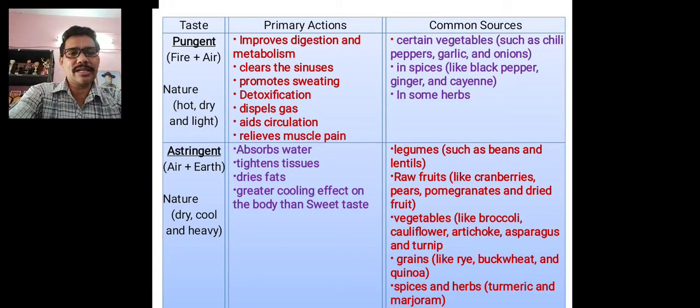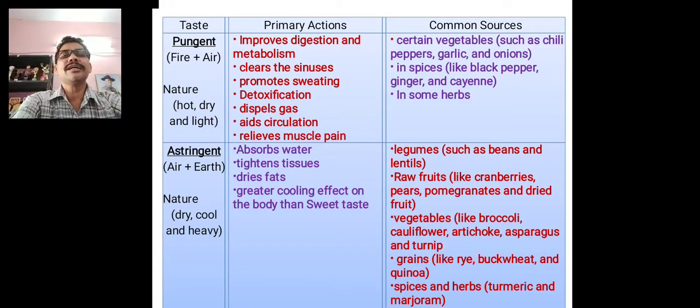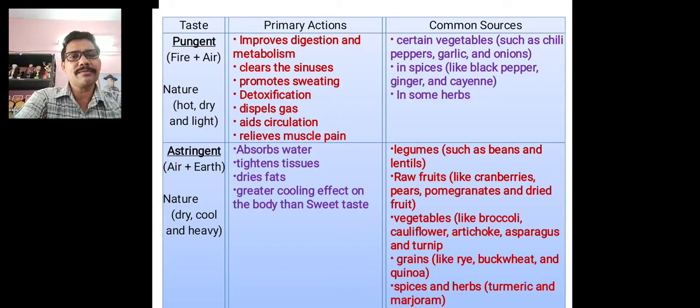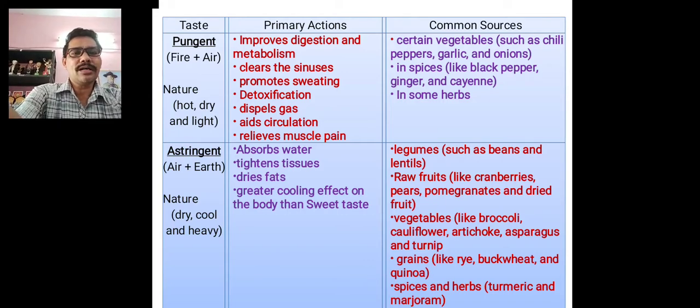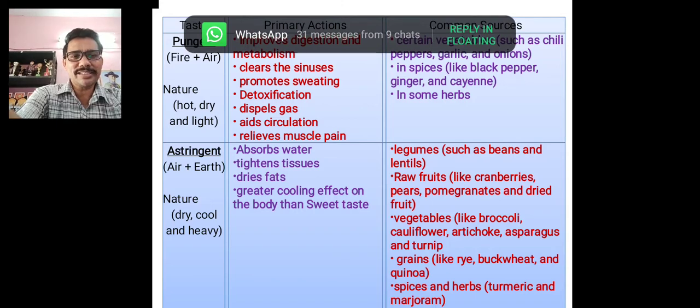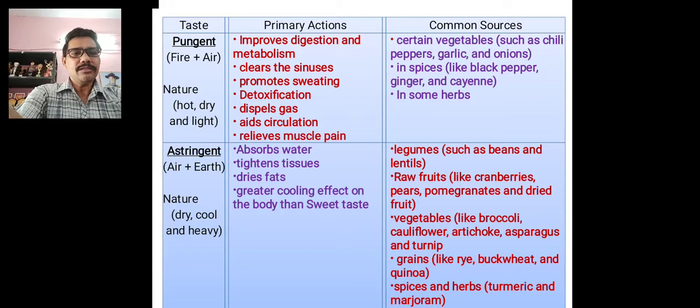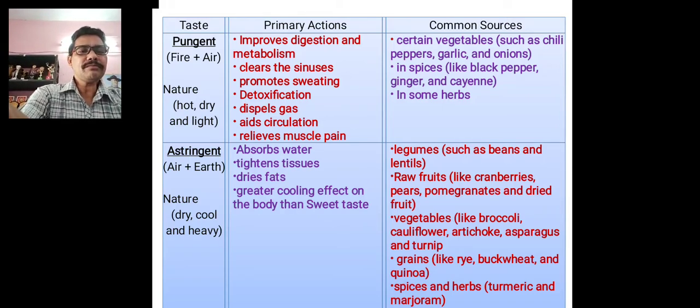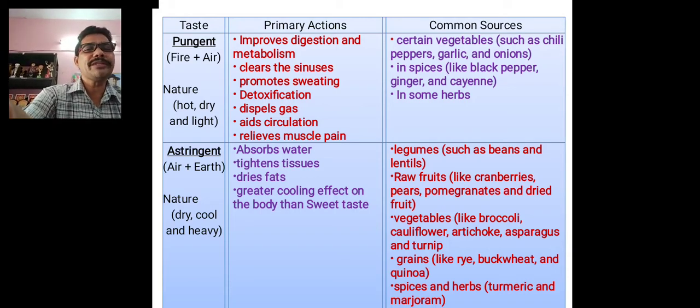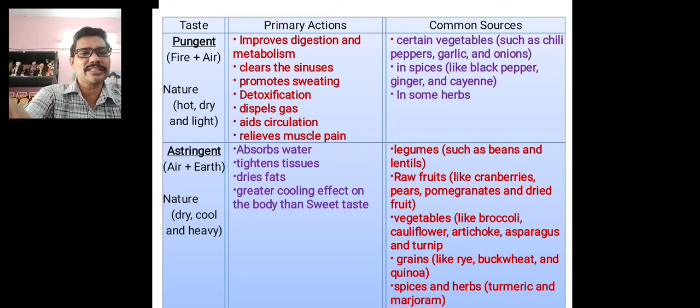And the last one is astringent, which contains earth and air, and the foods are dry, cool and heavy. Food materials like beans and lentils have an astringent taste. Raw fruits, pears, pomegranates, and dried fruit also have an astringent taste. Vegetables like broccoli, cauliflower, asparagus, turnip, their taste also we can say is astringent.